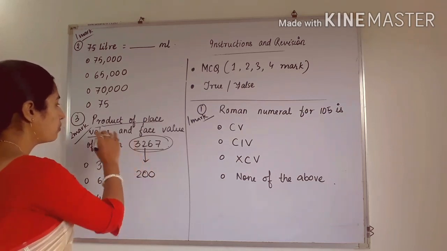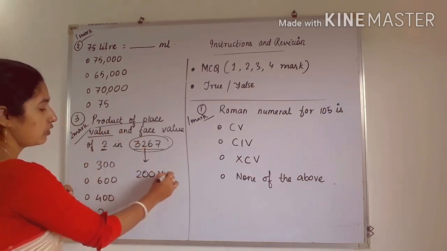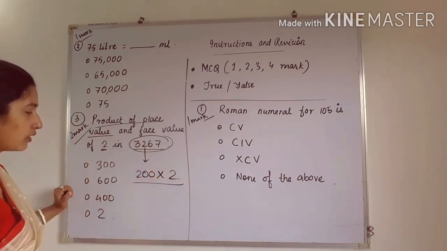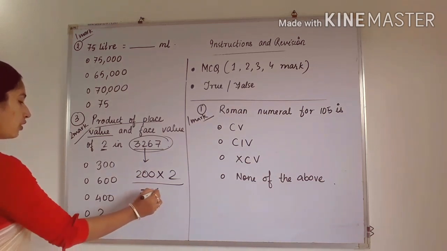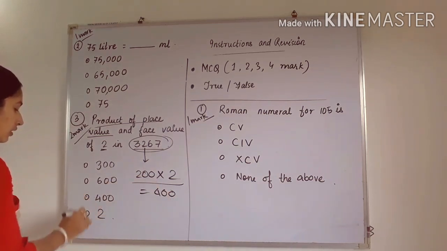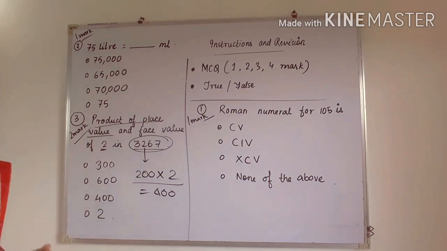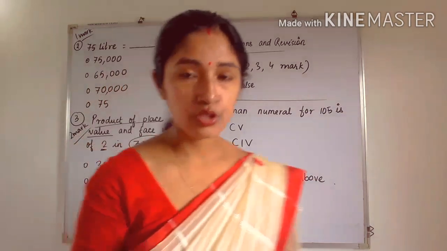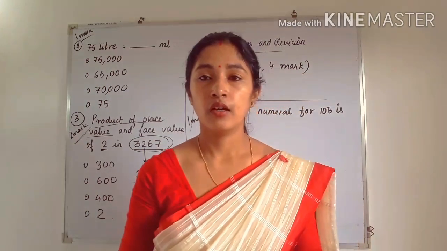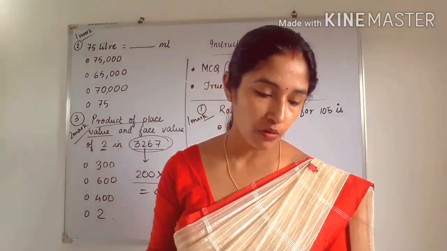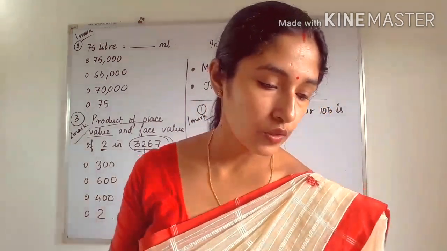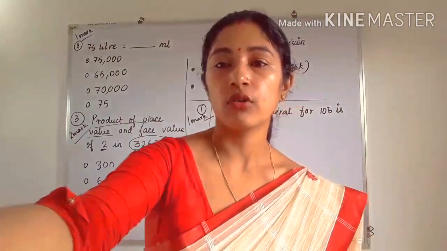So here you have to multiply the face value and place value of 2. So 2 into 200, that will be what? 400. Okay, so you have to click on the correct option. This is 400. So this type of question will come for 1 mark and 2 mark. Okay, so next I am going to discuss the 3 mark question and 4 mark question.